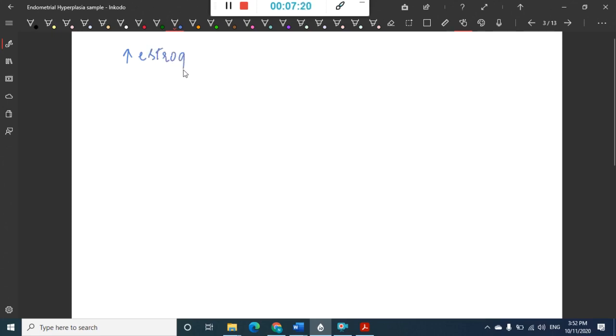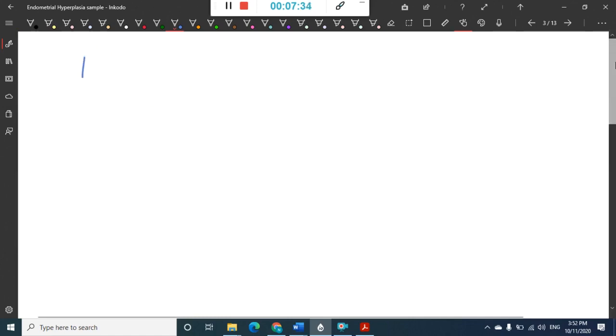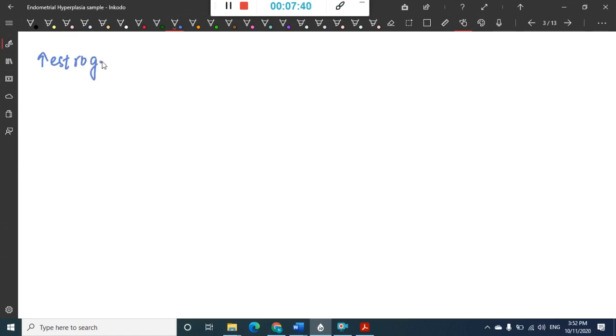Because of this increased estrogen, this will proliferate the endometrium. Just a minute, I'll zoom in so that I can write it properly. So first there is increased estrogen, right? Because of this increased estrogen, there is increased proliferation of endometrium.